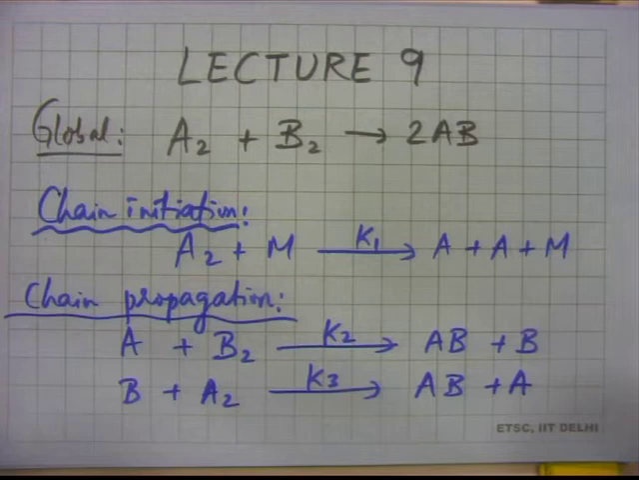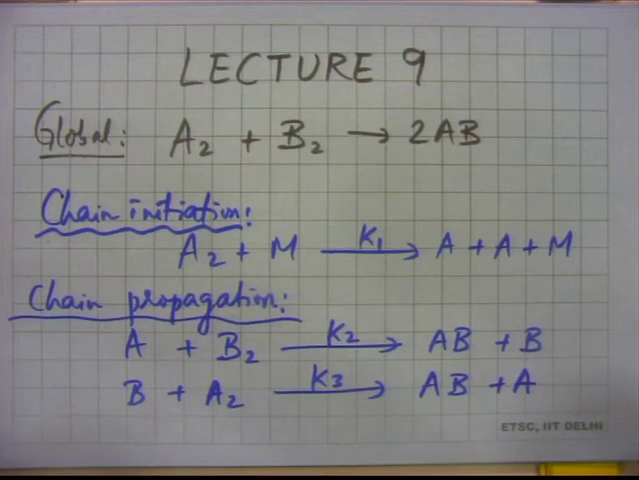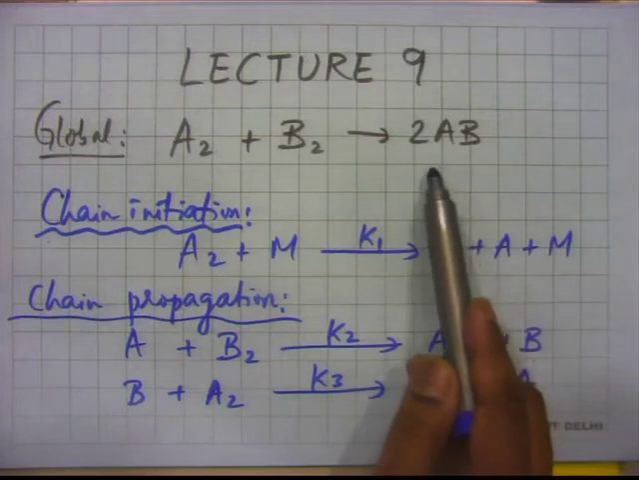So A plus B2 can be something like O plus H2 giving you OH plus H. So these are K2 and K3. These K2 and K3 are the reaction rate constants for these chain propagation reactions. Convince yourself that these are chain propagation reactions. One radical on the left, one radical on the right. AB is more like a stable species because it appears in the overall global scheme. So it's more like a stable species.